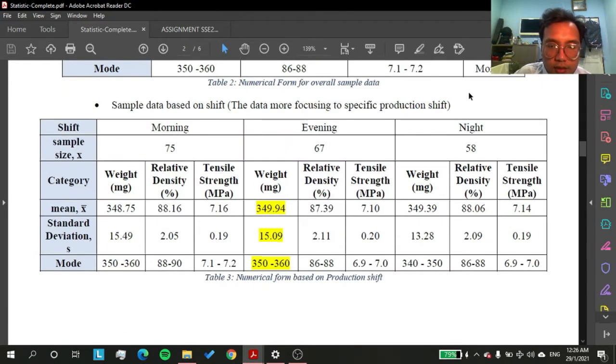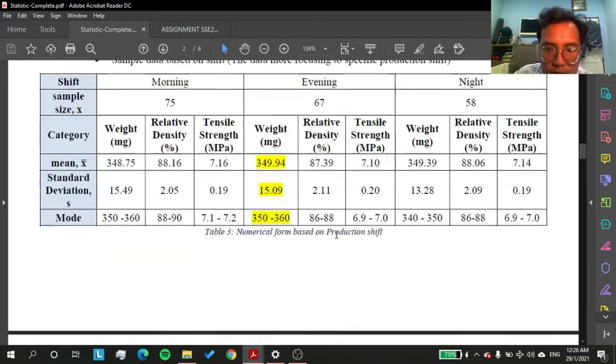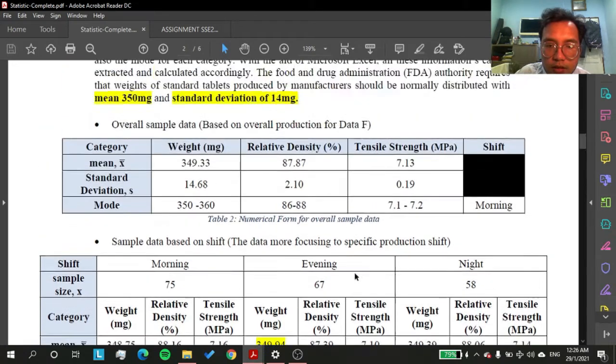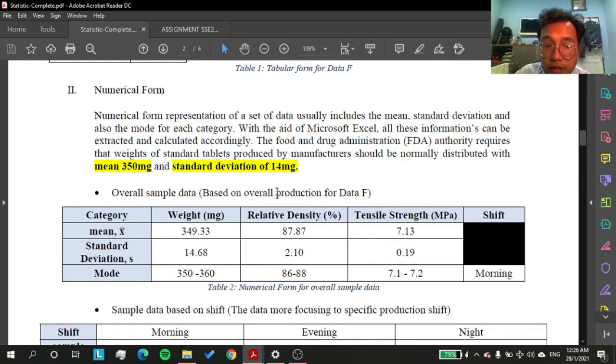And as we can see here, I have determined which shift produces more accurate production. It is the evening. We can see here the weight mean in the evening production was 349.94 milligram with a standard deviation of 15.09, which is the closest one to the FDA requirement. Okay, that's all for my observation and summarization. We shall continue to the next one.